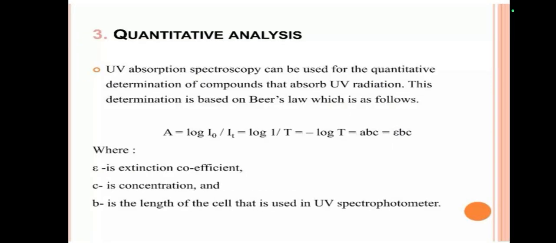Third one, quantitative analysis. UV absorption spectroscopy can be used for the quantitative determination of compounds that absorb UV radiation. This determination is based on Beer-Lambert's law. This is the equation of Beer-Lambert's law.